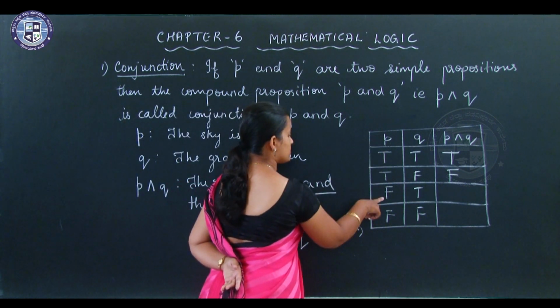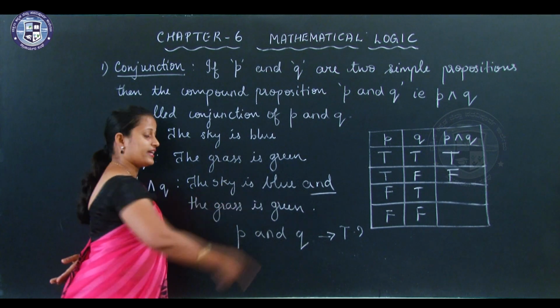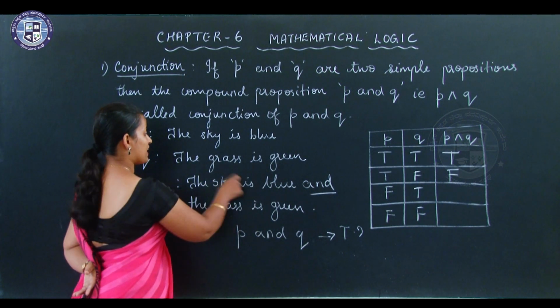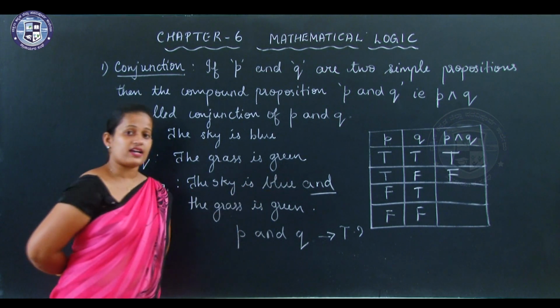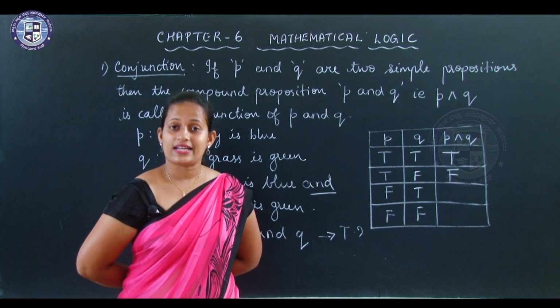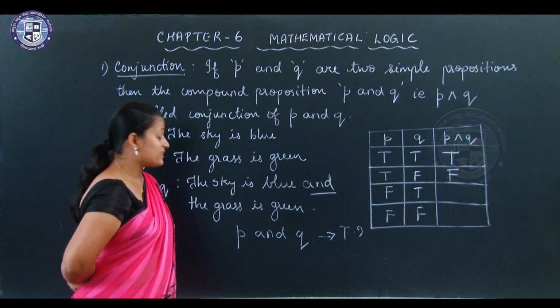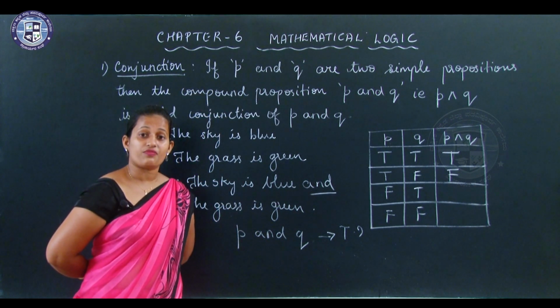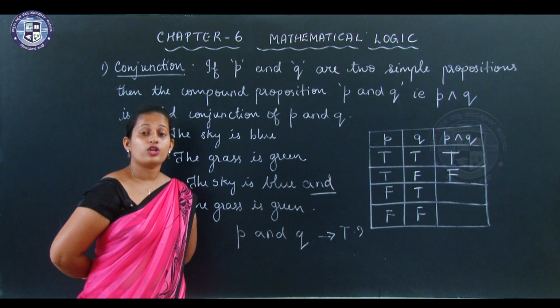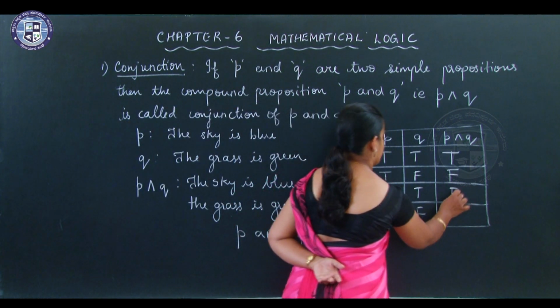Now, the first part should be false, the second should be true. So, I will say the sky is black. The sky is black and the grass is green. Do you agree with me? No. Sky is blue only, sky is not black. So, sky is black and the grass is green. If I ask you whether this statement is true, you will tell me no, it is false.